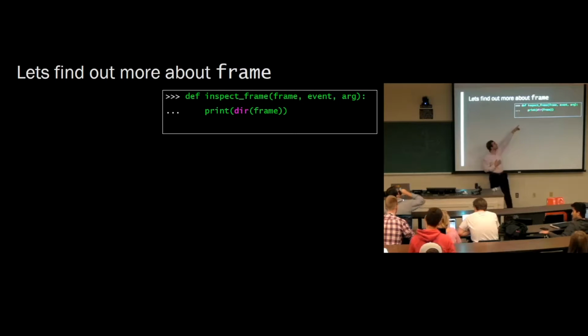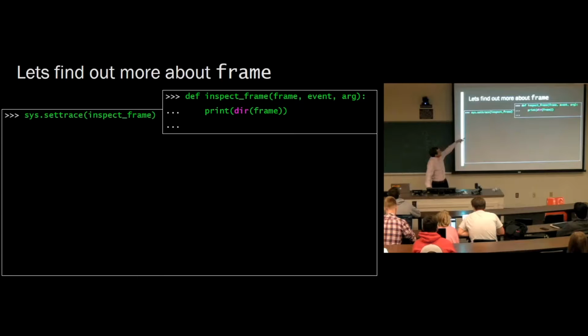So what we're saying here is print out to me what frame can do. What are the attributes of frame? Can we call append on it? What can we do with frame? Side note, dir is reflection. We're passing in some variable, and we're asking dir to look into the runtime and see what's available for that parameter at runtime. So that's reflection.